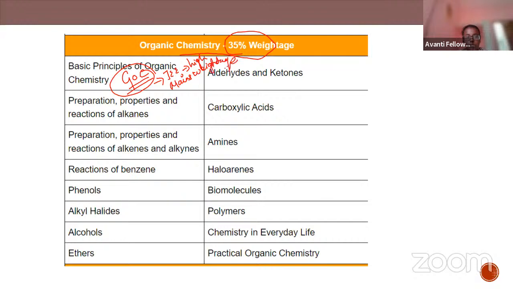Be clear with the effects, so you can solve questions based on stability, acidity and basicity. If you're clear with this part, you can do it. Then the isomerism part.